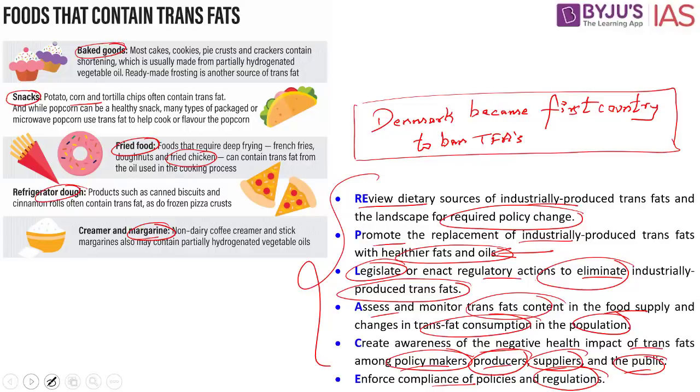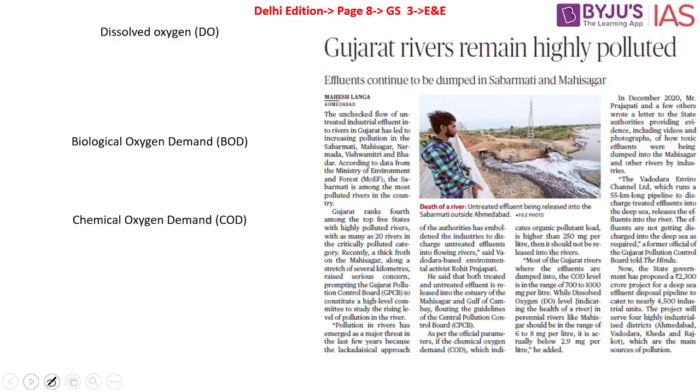Now let's look into the next article. This article says Gujarat rivers remain highly polluted. What is the context? We have the unchecked flow of untreated industrial effluent which is directly dumped into the Gujarat rivers, which has led to increasing pollution in the Sabarmati, Mahisagar, Narmada, Vishwamitri and Bhadar.